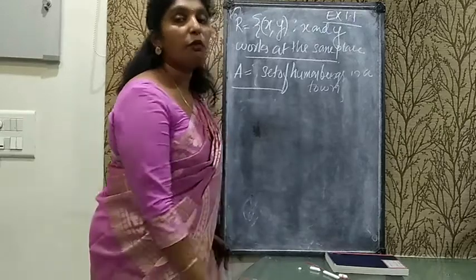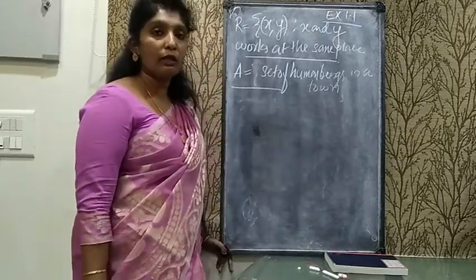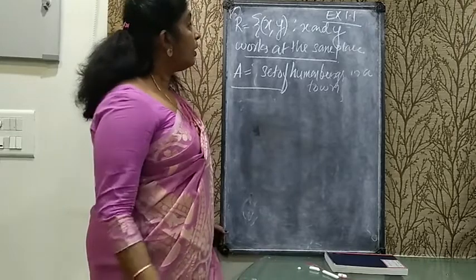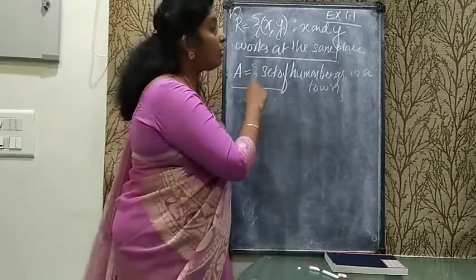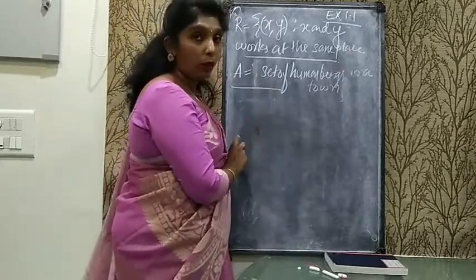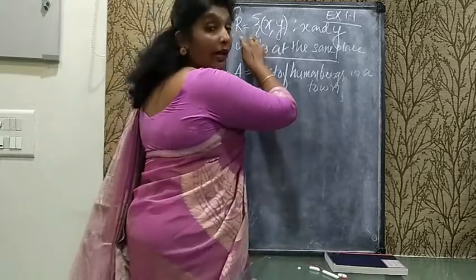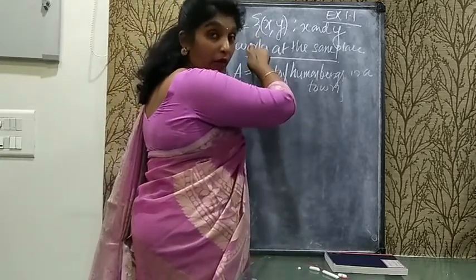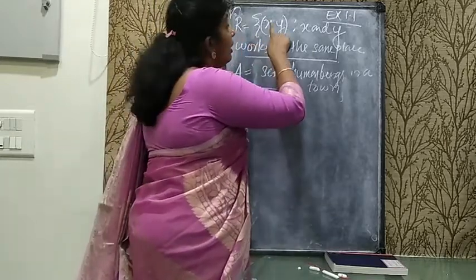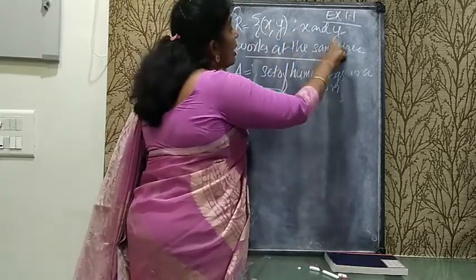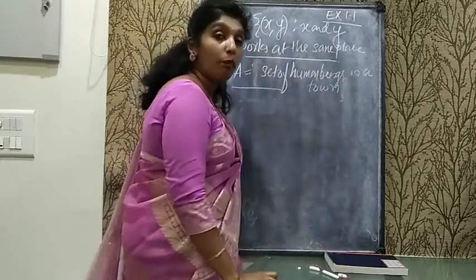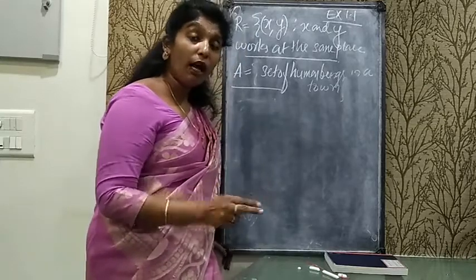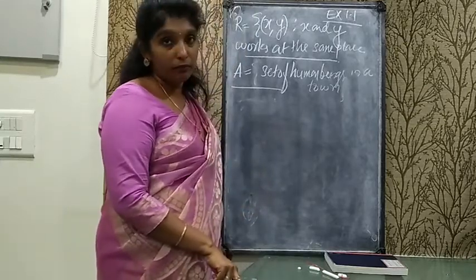To explain the fifth sub question of main question 1, exercise 1.1. Here A is the set of the human beings in a town and R is the relation. Which type of relation did they take here? (x, y) such that x and y work at the same place.